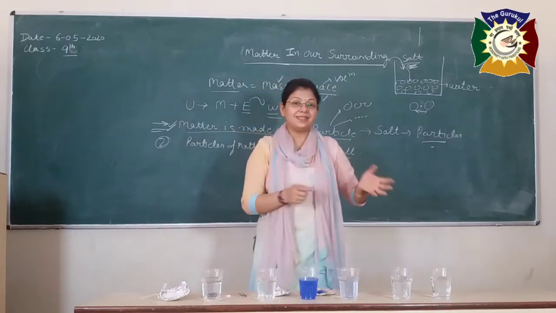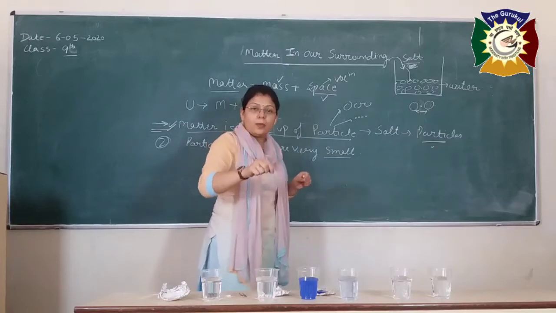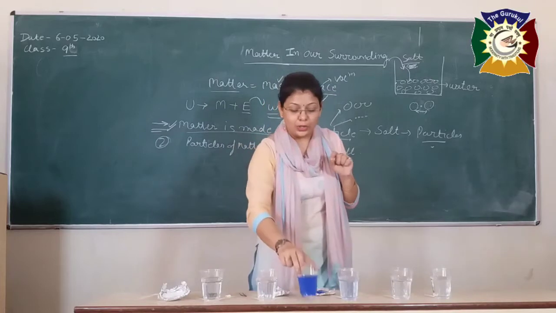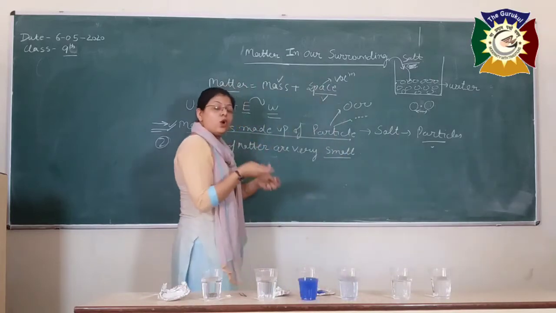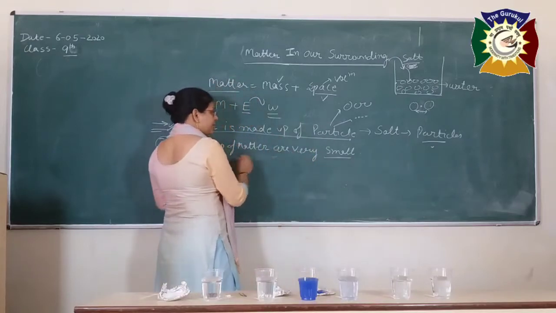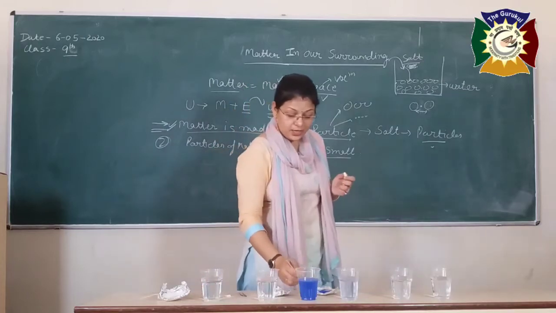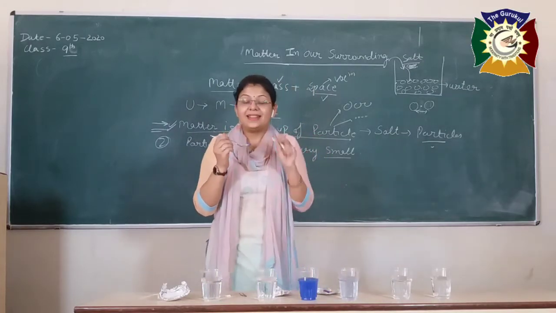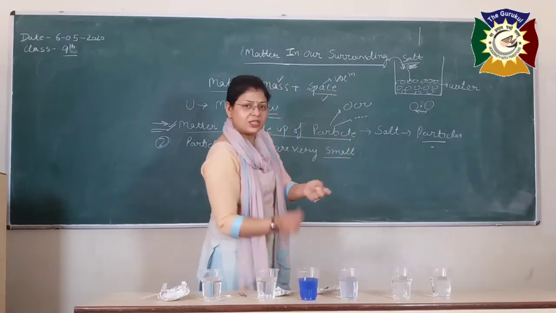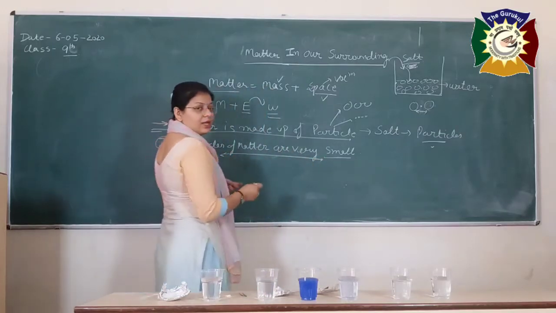If I repeat this experiment further, and add a very little drop of this colored dye into the water, then the color of the water is going to change and it turns blue, although the color is going to be fainter. So that means, bache, this pinch of dye contains millions of molecules in it. That's why the color of the water turns to blue, and subsequently it keeps on changing. So the second observation is the particles of matter are very, very small.